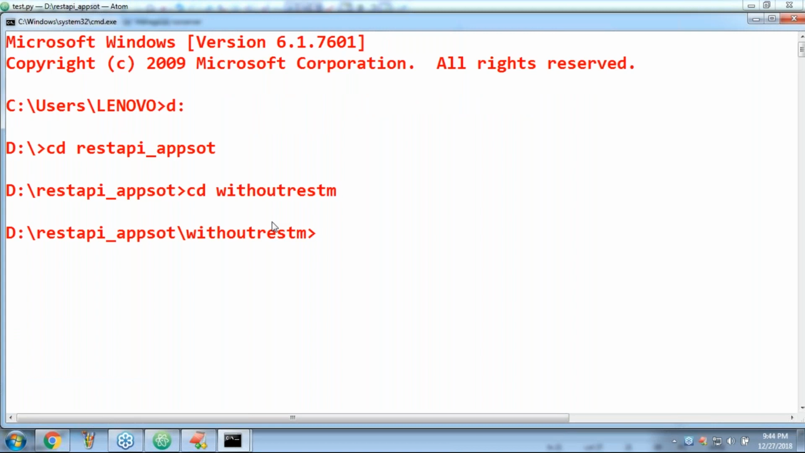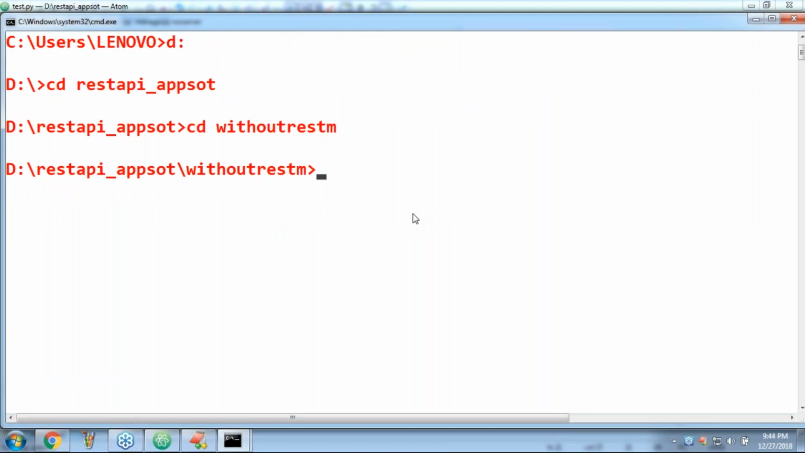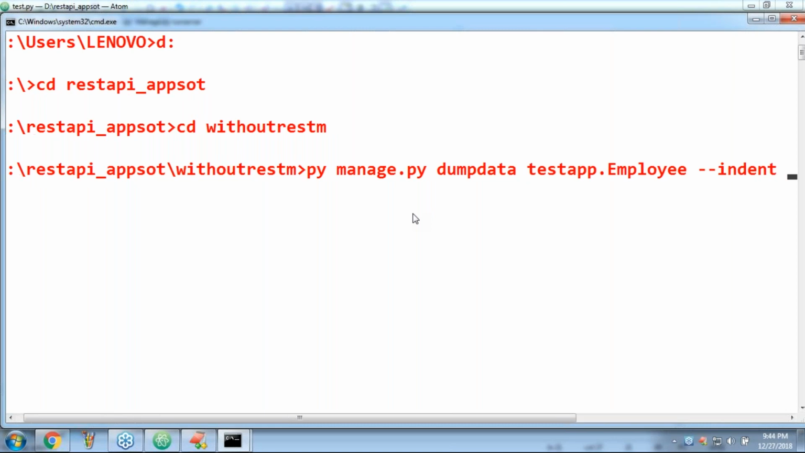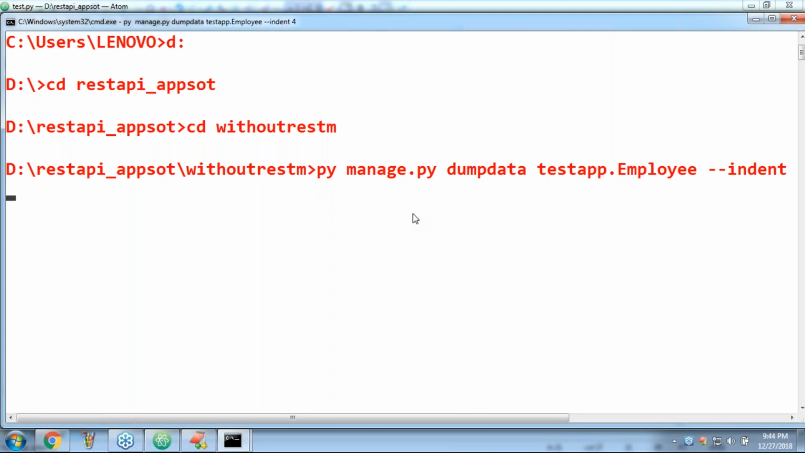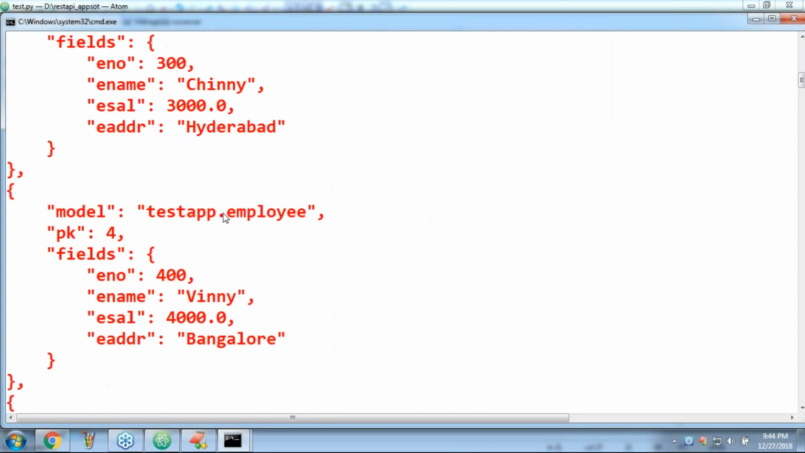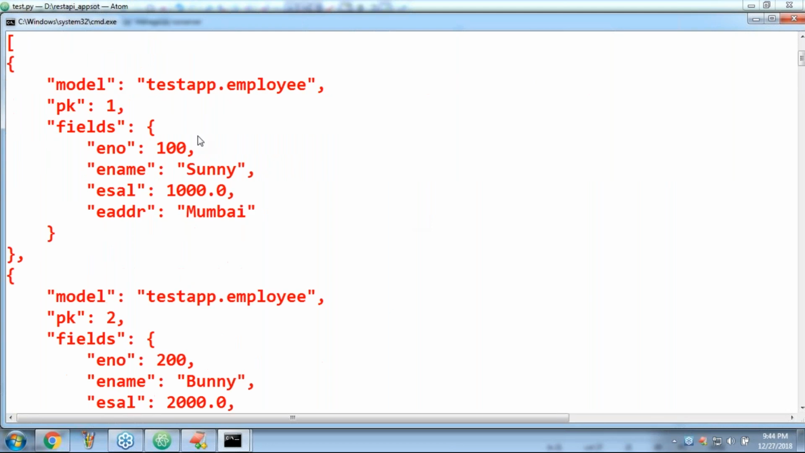Without the REST model. Now here, python manage.py dumpdata test_app.employee, with hyphen indentation 4. Can you please have a look once? Total how many records are there, sir? 5 records are there. Remember, primary key 1, primary key 2, primary key 3, 4, 5.